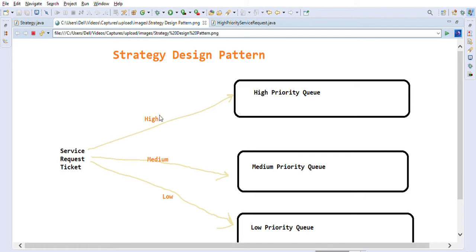If you create a high priority ticket, it should go into the high priority queue. A medium ticket goes into the medium queue, and a low priority ticket goes into the low priority queue. This is just a simple architecture that we are assuming for our strategy pattern example.